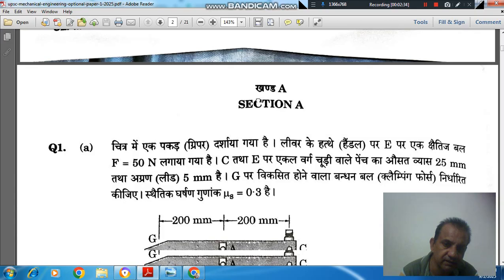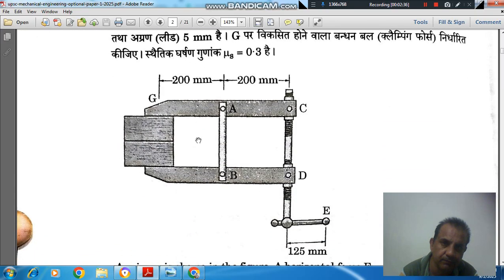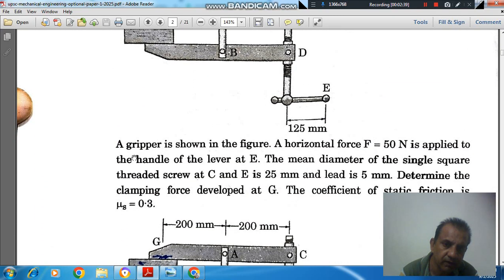So in section A, question number 1A: a gripper is shown in figure.